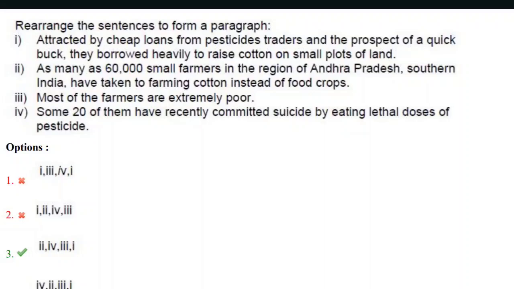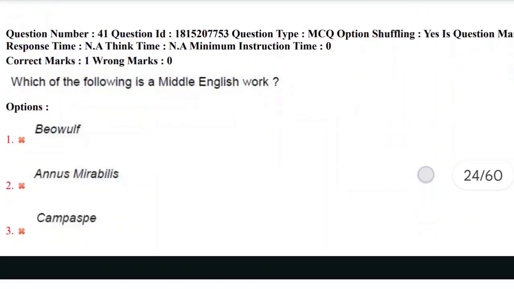Most of the farmers are extremely poor. Attracted by cheap loans from pesticide traders and the prospect of a quick buck, they borrowed heavily to raise cotton on small plots of land. So the correct answer here is third option, 2, 4, 3, 1. Let's move towards next question, 40th question.